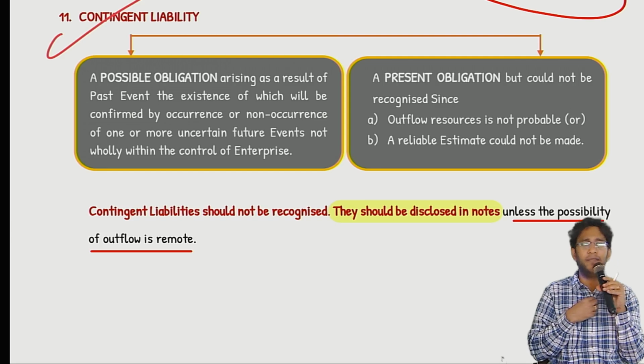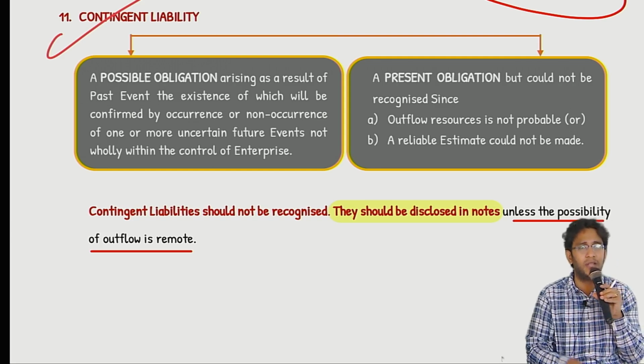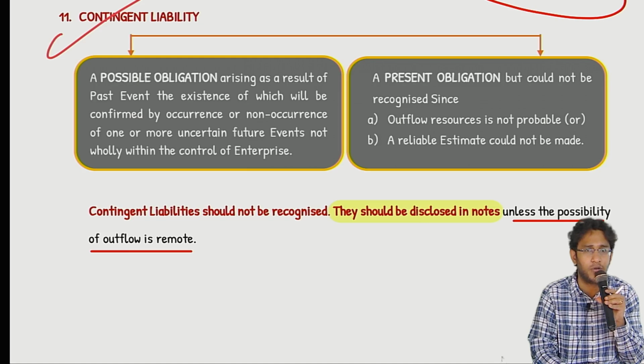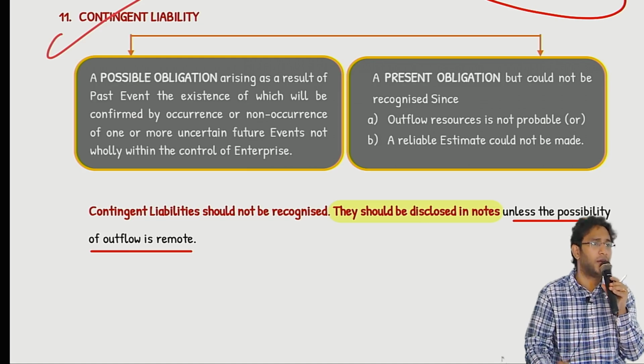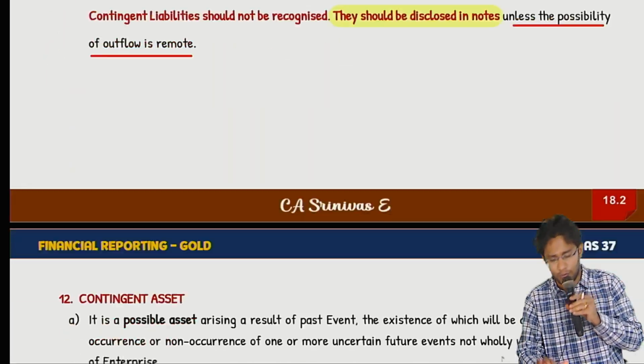Random stupid cases they will file. Sometimes the company may come down for settlement and pay some amount. There are so many jobless people outside. All those cases, if I go on displaying in my notes to accounts, it will become a telephone directory. So standard says if the outflow is very remote, don't even disclose it.